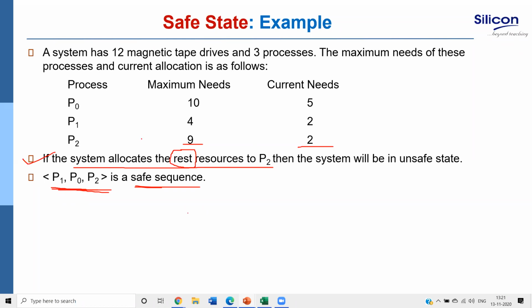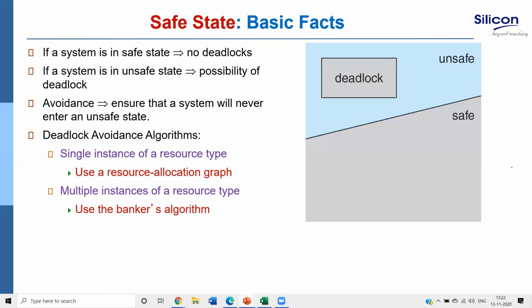So we can have some conclusions here. There are two states: one is safe state, another is unsafe state. If I allocate processes to resources and it is in a safe state, that means deadlock will never occur. We ensure that.